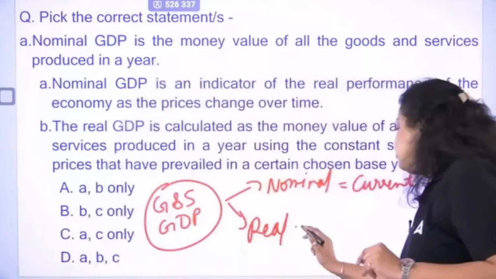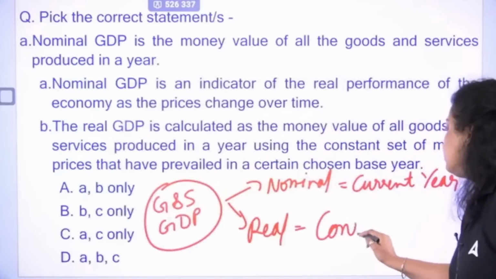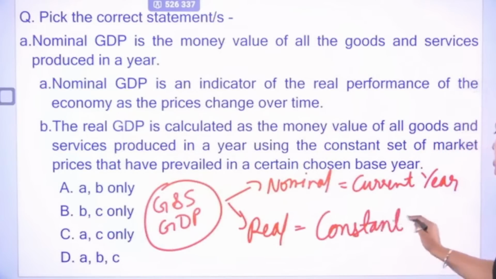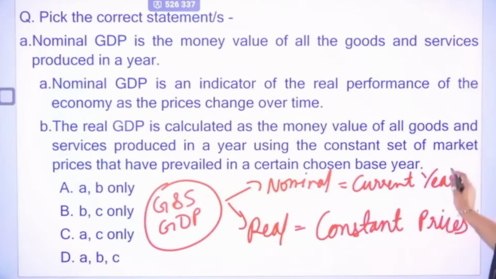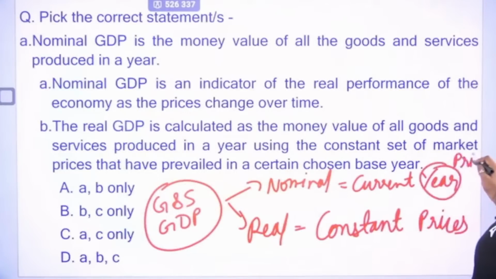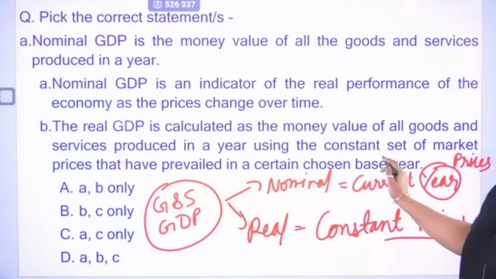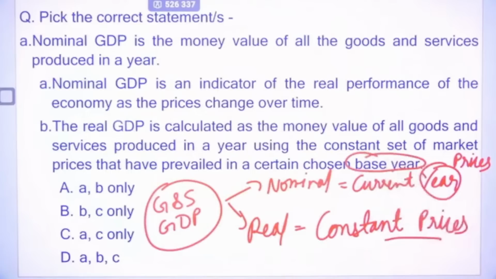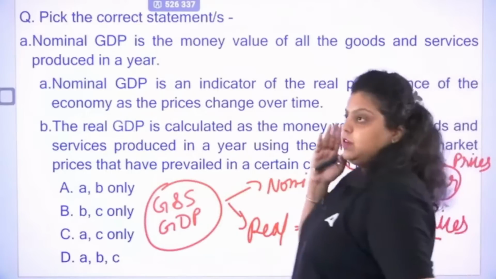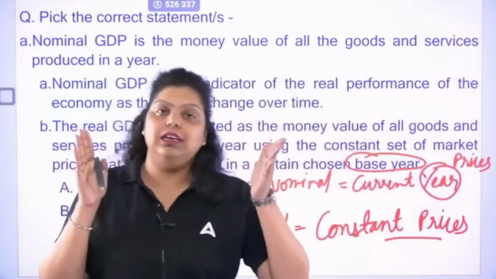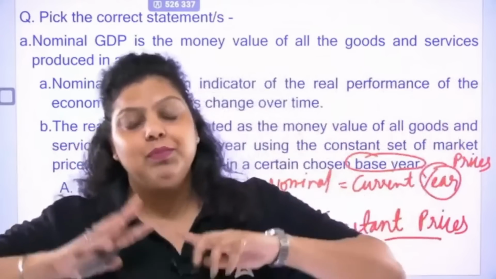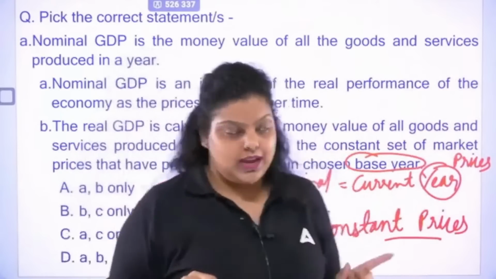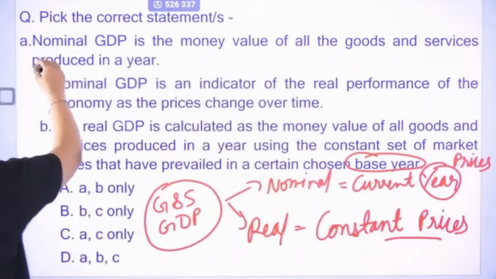Now, what about real GDP? Real GDP will be calculated on constant prices. The nominal will be calculated at the current prices and the real will be calculated on the constant prices. Constant prices means you have to compare with the base year. We have a base year 2011-12. So the prices of 2011-12 and the prices of 2023-24 will be compared, and then the value of GDP will be given to you. That's real GDP.